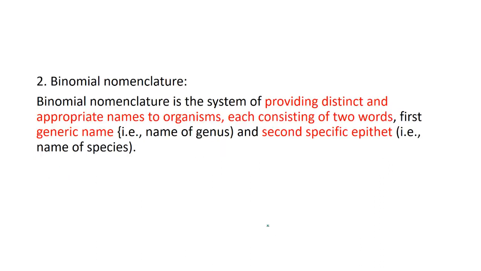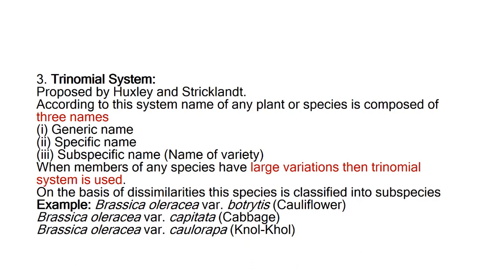Now, the binomial system, we already discussed, is a method of nomenclature where two names are given to an organism. One is the generic name, that is the name of the genus. The second is the species epithet or specific epithet, which is the name of the species. The third is trinomial nomenclature, which was first proposed by Huxley and Strickland.